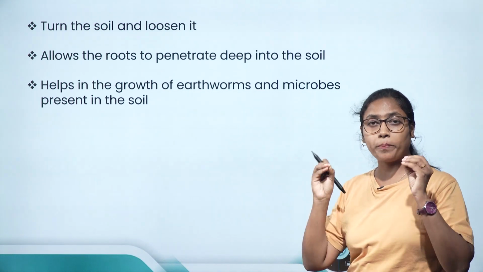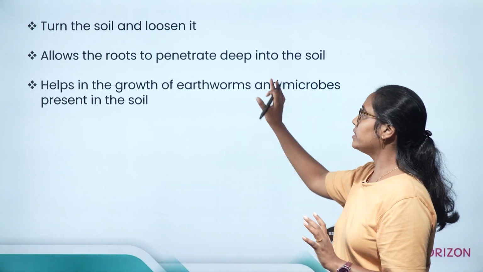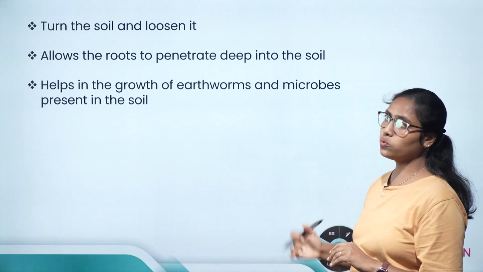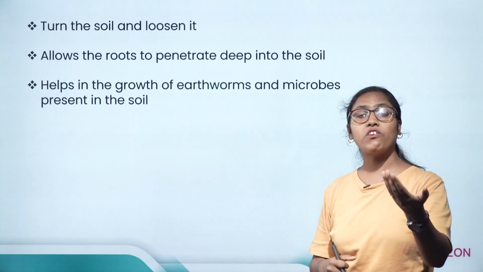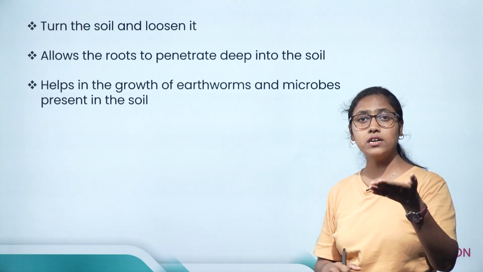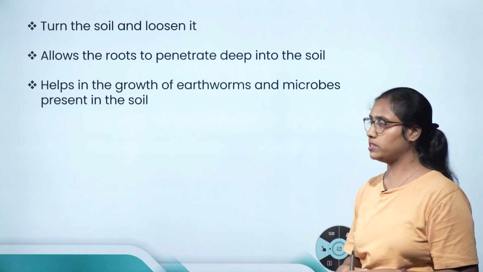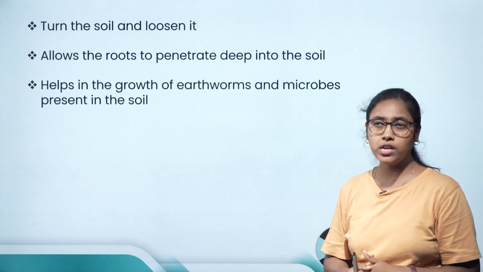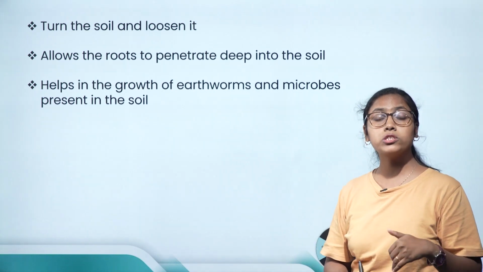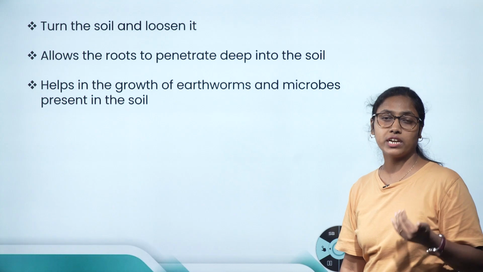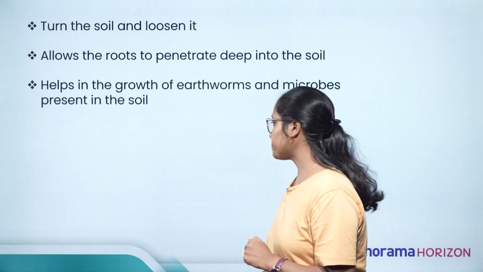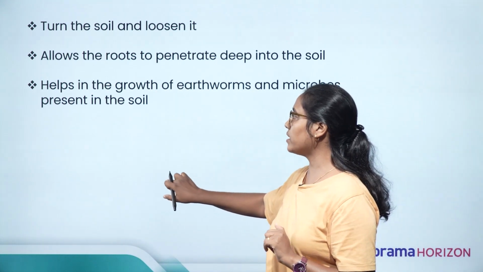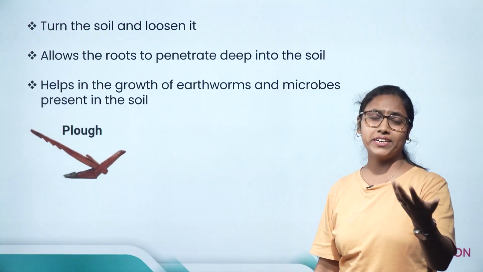So for the roots to penetrate deep into the soil, the soil has to be prepared first, and then for the growth of earthworms and microbes. Earthworms are known as farmer's friend because they help to increase the nutrient content in the soil. Similarly, there are certain microbes which are also very beneficial for plants because they also help to increase the nutrient content of the soil. Now, for preparing soil, the agricultural implements that are used are plough, the very traditional one.